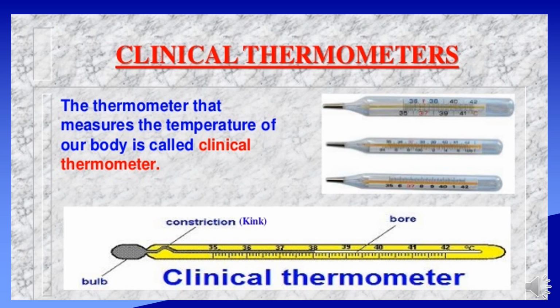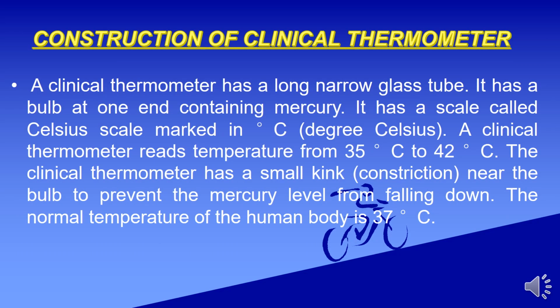Clinical thermometer. The thermometer that measures the temperature of our body is called a clinical thermometer, which is used in hospitals. So, the construction of the thermometer: a clinical thermometer has a long narrow glass tube. It has a bulb at one end containing mercury. It has a scale called the Celsius scale, marked in degrees Celsius. A clinical thermometer reads temperature from 35 degrees Celsius to 42 degrees Celsius. It has a small kink, a constriction near the bulb, to prevent the mercury level from falling down. The normal temperature of the human body is 37 degrees Celsius.